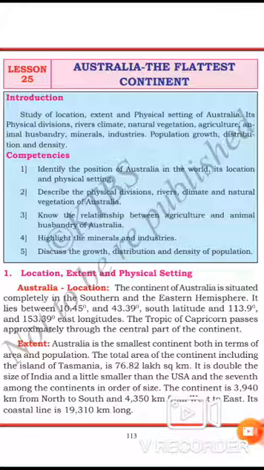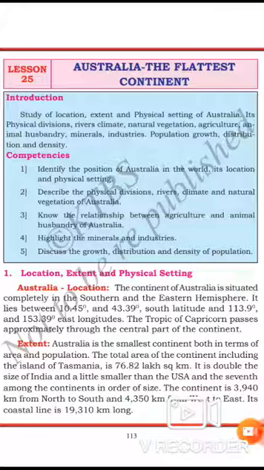Next, the period from December to February is considered the summer season. High temperature and low humidity are the chief characteristics of this season. The temperature is higher in West Australia than in East Australia.